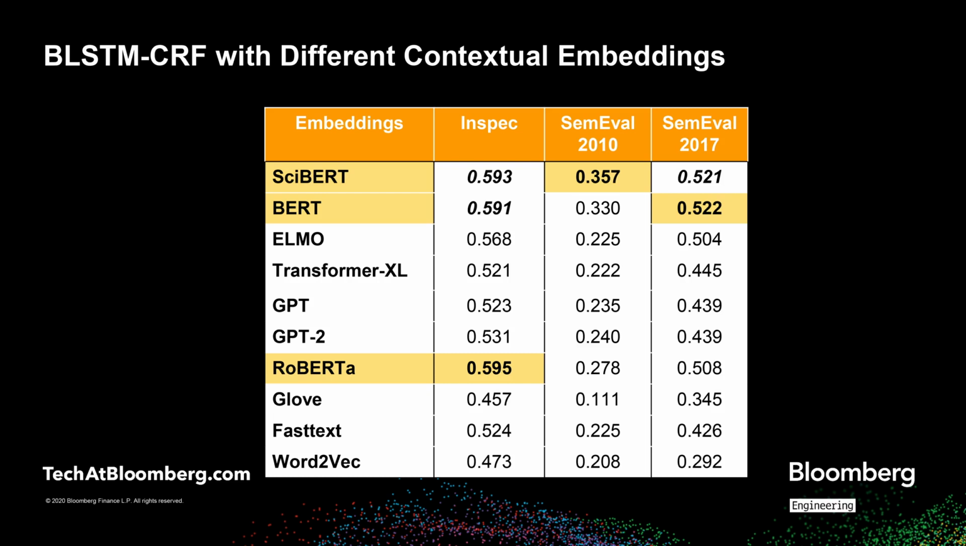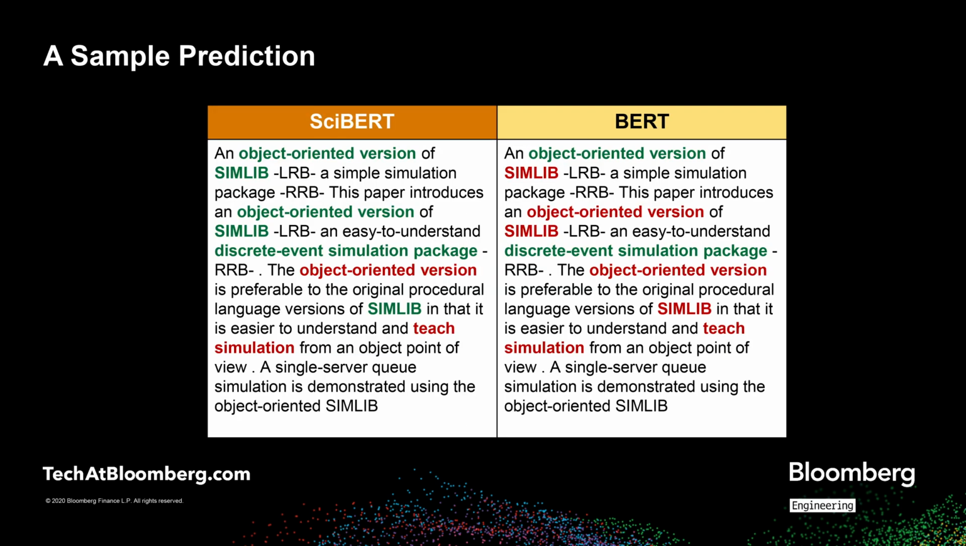FastText was the best model among the fixed embeddings. SciBERT consistently performed well on all the datasets. The slightly better performance of SciBERT over BERT could possibly be attributed to the similarity of the scientific domain on which the SciBERT model was trained. As we can see from the example in the slide, phrases highlighted in green are rightly identified keyphrases by our model, and those highlighted in red are wrongly identified ones. Using SciBERT, the model tends to identify domain-specific keyphrases such as SymLib, object-oriented version, more accurately than when using BERT.